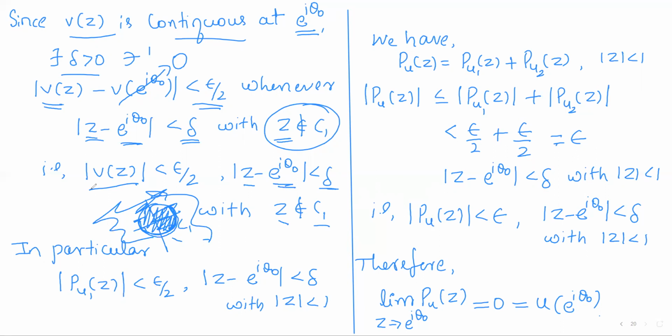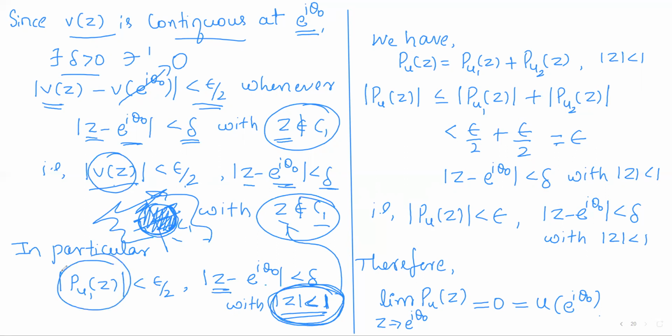So in particular, modulus of V of z can be made less than epsilon by 2 for all points in the delta neighborhood of e power i theta naught with modulus of z less than 1, as this is a part of the complementary of C1. But in this region, V of z is nothing but PU1 of z. So modulus of PU1 of z is less than epsilon by 2 for all points in the delta neighborhood of e power i theta naught, and modulus of z is less than 1.